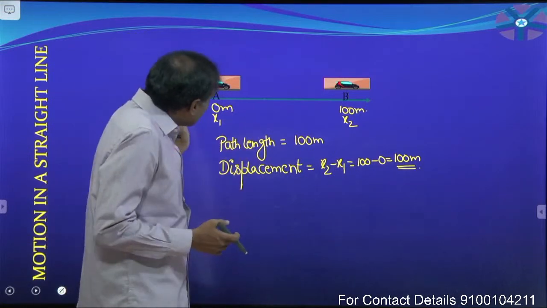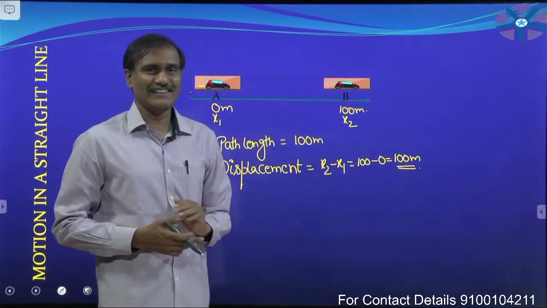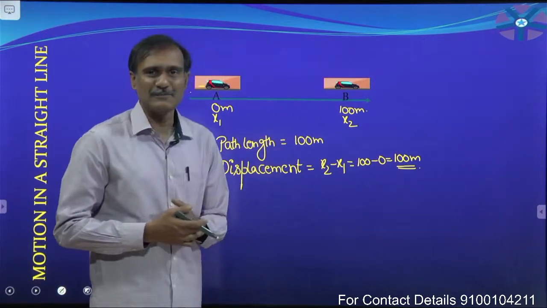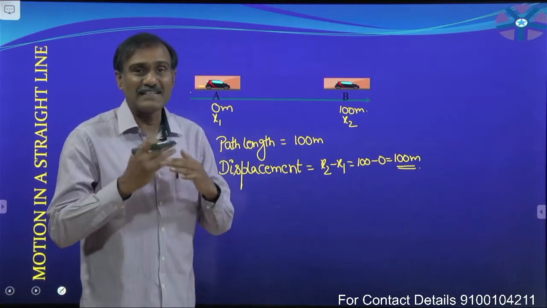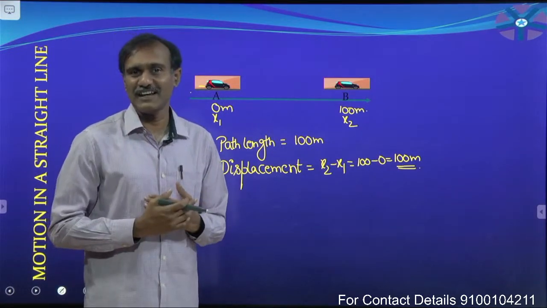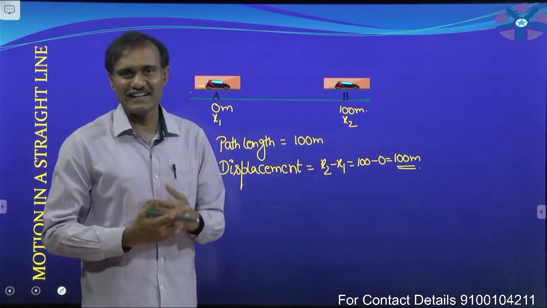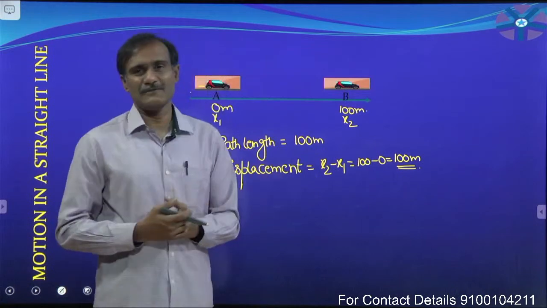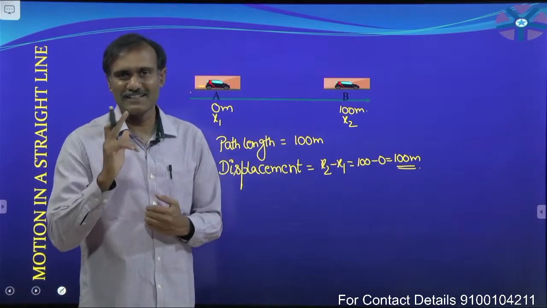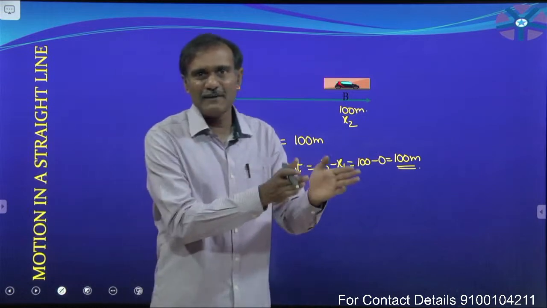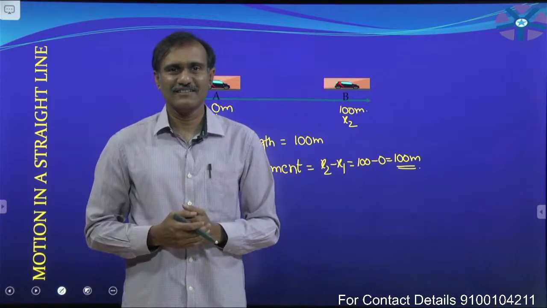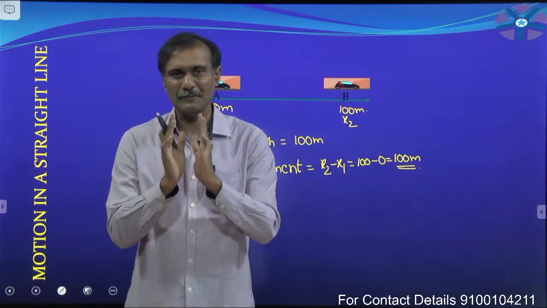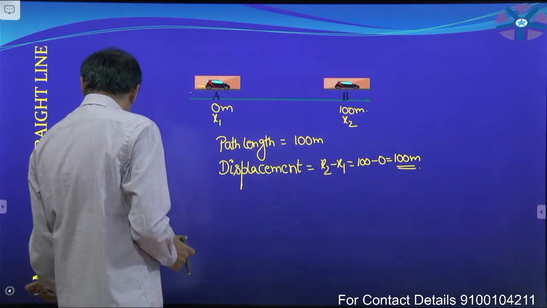That means in this example, these two are same, that is path length is equal to displacement. That is, for a particle moving along the same straight line without change in its direction, we can say that path length is equal to displacement. Remember that. Next one.